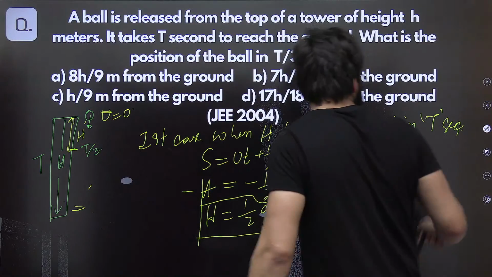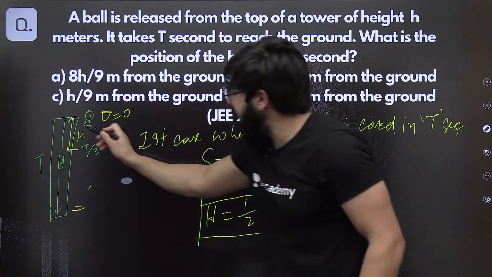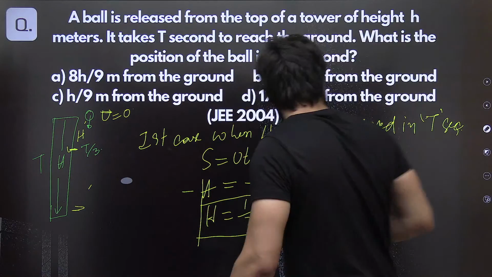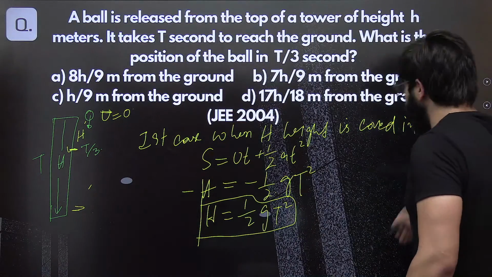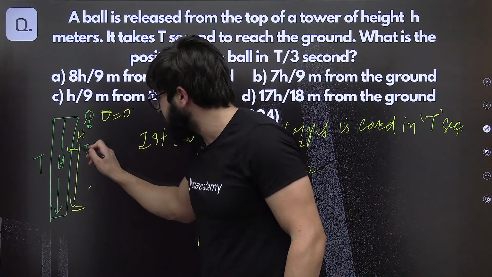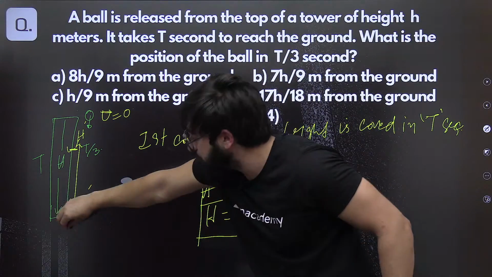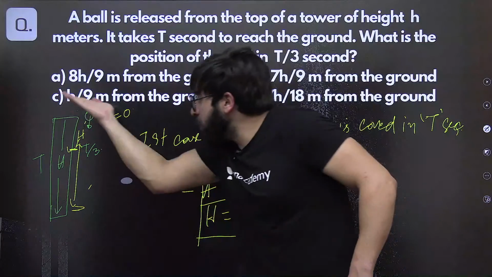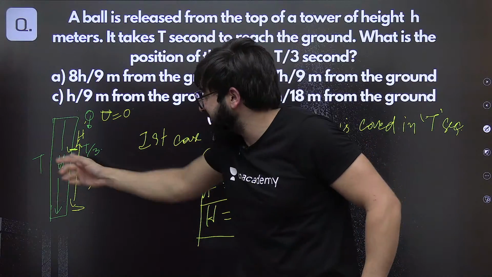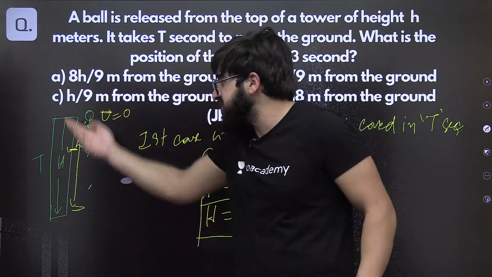Sorry, I made a silly mistake here. This height is from the ground itself. When the particle is falling from this point to this point, you check how much it is above the ground. So over here, we are also checking how much it is above the ground.